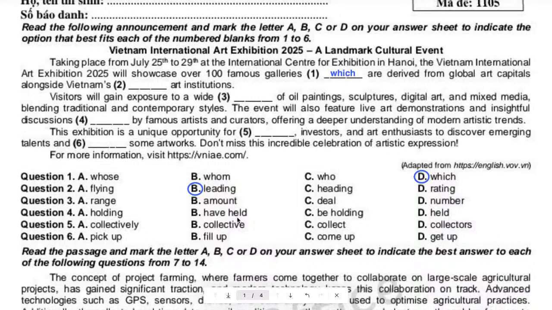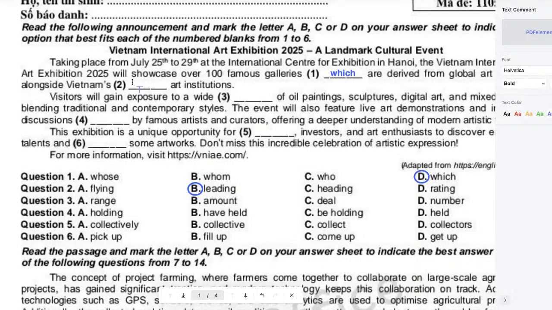Got it? Nha, cái này là bài phần kiểm tra về nghĩa thôi. Leading, dẫn đầu ha, hàng đầu. Cho nên câu hỏi này là về nghĩa. So you can write leading there for number 2.